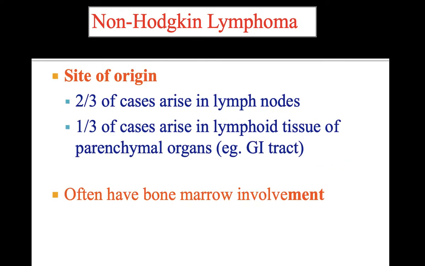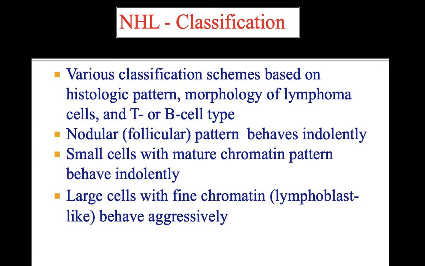Non-Hodgkin's lymphoma primarily affects lymph nodes. Almost 2/3 of the cases arise in lymph nodes and 1/3 of the cases arise in the lymphoid tissue of parenchymal organs, that is extranodal lymphoid tissues like the gastrointestinal tract. They often have bone marrow involvement. There are various classifications of non-Hodgkin's lymphoma based on histological pattern, morphology of lymphoma, T cell and B cell type. Nodular or follicular pattern and small cells with mature chromatin pattern behave indolently, while large cells with fine chromatin behave aggressively.